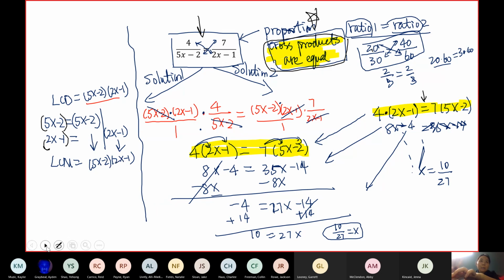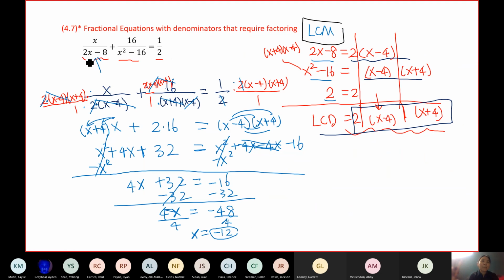But the problems in section 4.7, you actually can break them down. 2x minus 8, you can factor out a 2, GCF 2. X squared minus 16, you can factor it as a difference of squares. So you can bring down one from each column, and then this will be your LCD, very long, and multiply every term by that and simplify that way. Okay.